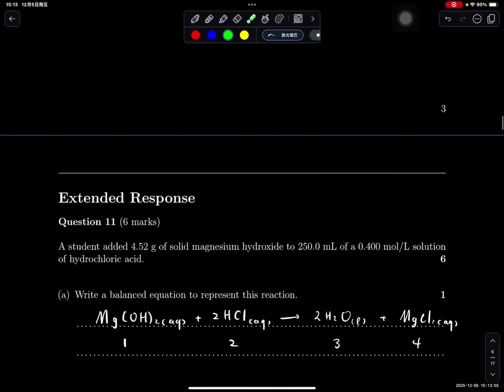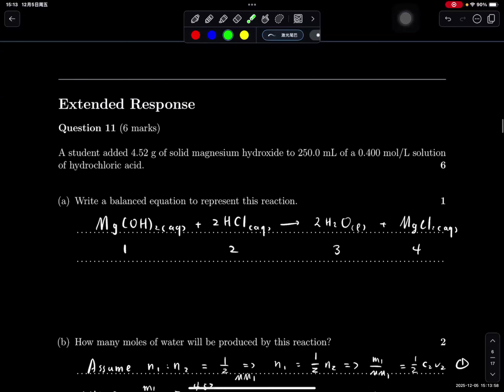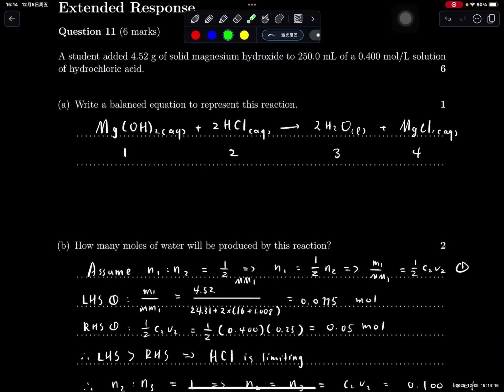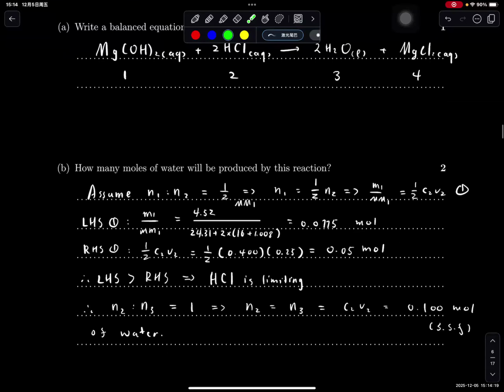Extended response. Question 11. The students added 4.52 grams of solid magnesium hydroxide into 250 mL of 0.4 moles per liter solution of hydrochloric acid. So the balanced chemical equation goes as such. How many moles of water will be produced? So in this question, work out your limiting reagent.